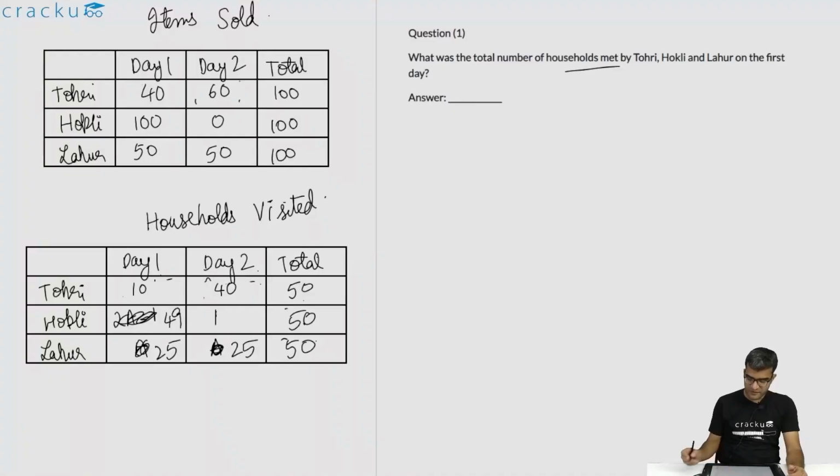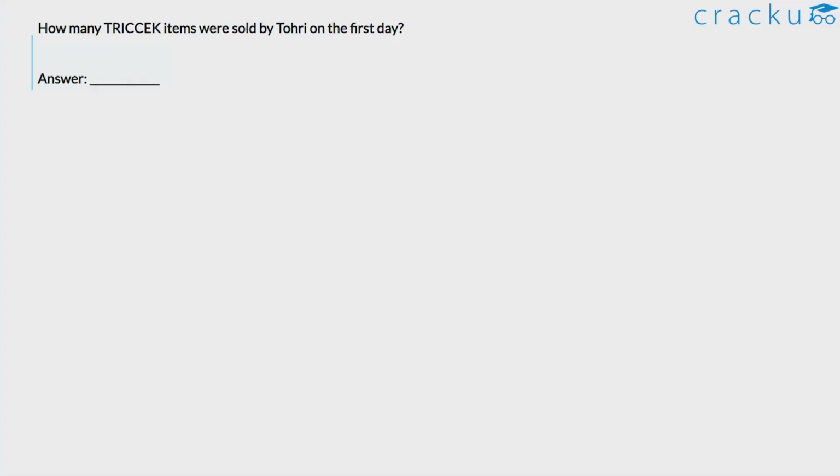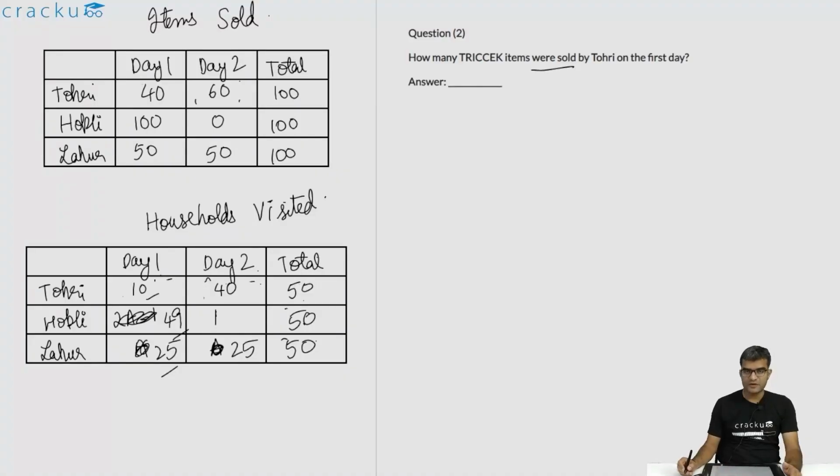What is the total number of households met by Tohri, Hookley and Lahore on the first day? That will be 10 plus 49 plus 25. 10 plus 49 is 59, plus 25 is 84. How many trick items were sold by Tohri on the first day? Tohri sold 40 items on the first day.